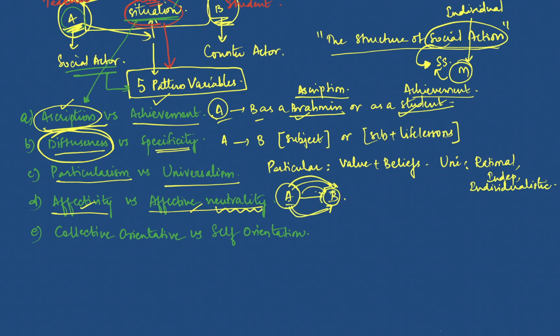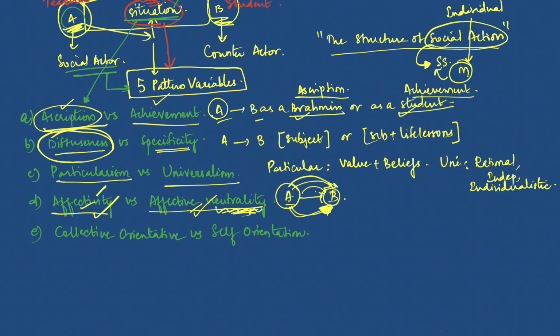But if he's acting as a teacher, he can very strictly tell B that your performance is going down and you need to buckle up and do something. Otherwise, you will not be able to do well in the future, right? So it depends on what A chooses, whether he has to be affective or affectively neutral. That is, without any emotions or with emotions.